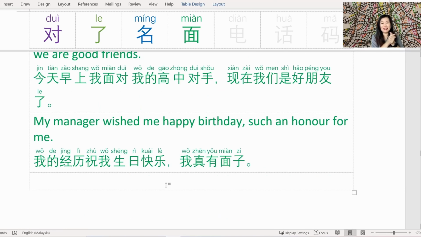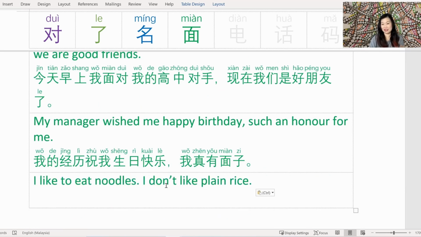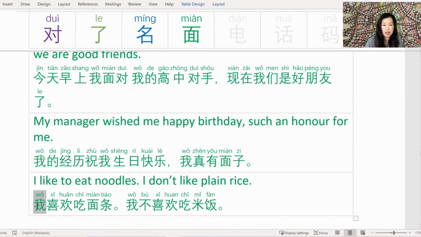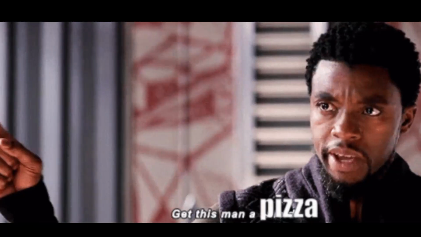Next, let's have a look at 面条, my favorite word, and it couldn't get any simpler than this. I love eating noodles, and I'm not such a rice person. 我喜欢吃面条. I don't like plain rice. 我不喜欢吃米饭. Pop the pinyin. 我喜欢吃面条，我不喜欢吃米饭. How about you? 你呢？你喜欢吃面条 or 你喜欢吃米饭? Which one do you prefer? Let me know in the comments if you're a rice person or a noodle person.